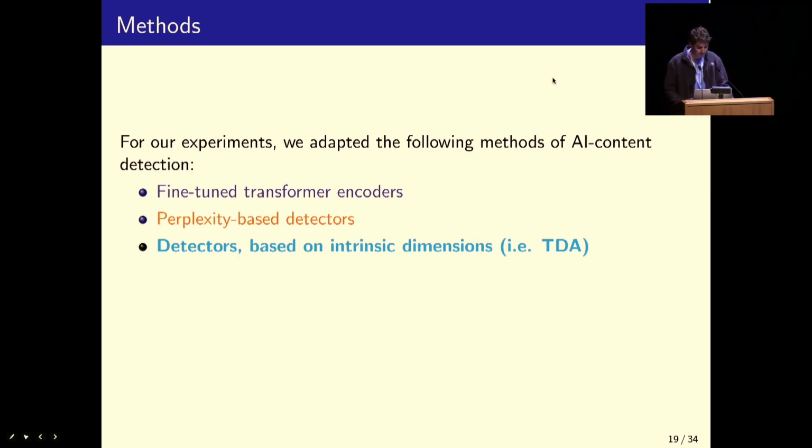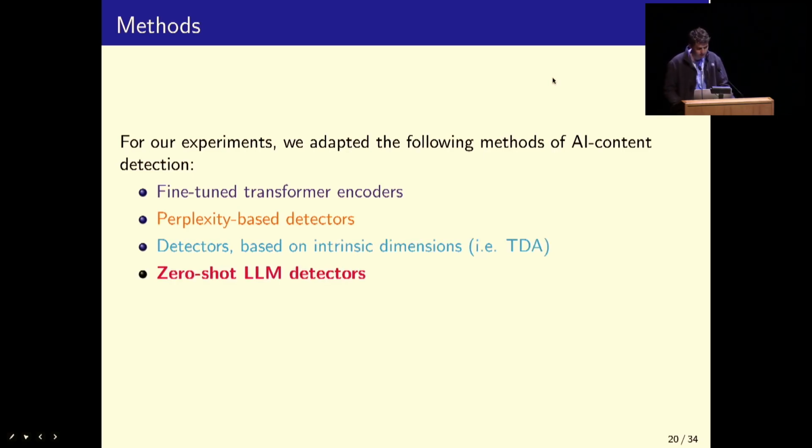Thirdly, we have detectors based on intrinsic dimensionality, and these are similarly simple classifiers that use the intrinsic dimensionality of the embeddings generated by a transformer model. Topological data analysis is the key word here.